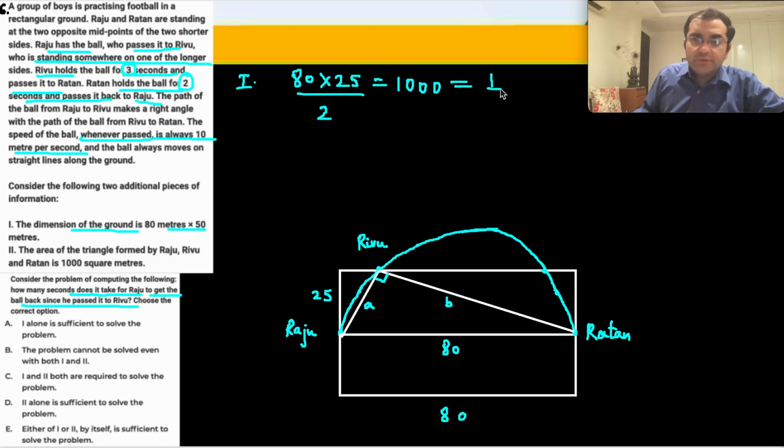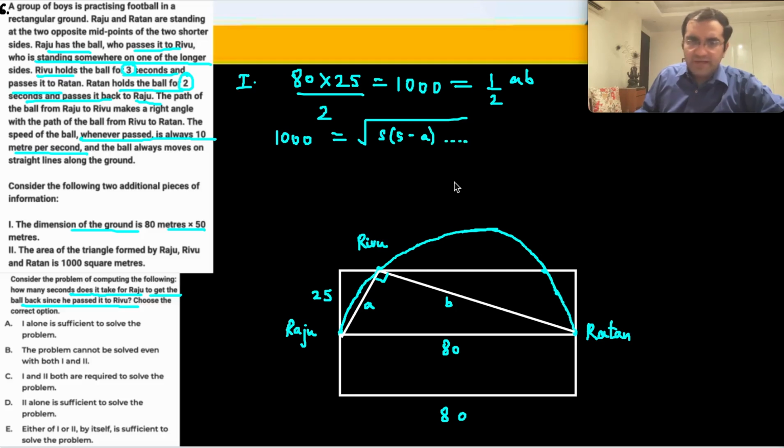1000 is equal to, of course, half AB, half into A into B. ठीक है, तो आपको यहाँ से A into B मिल जाएगा. But I want A and B specifically. The other way to do it, to find the area, will be using Heron's formula. 1000 equal to root S minus A, and so on.